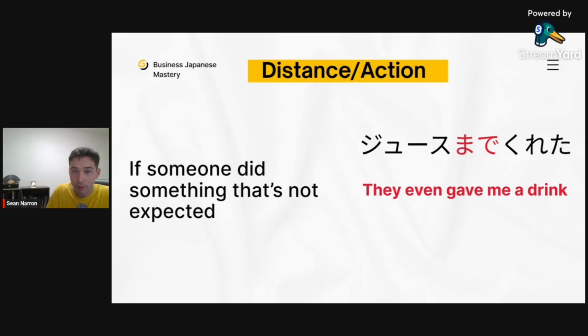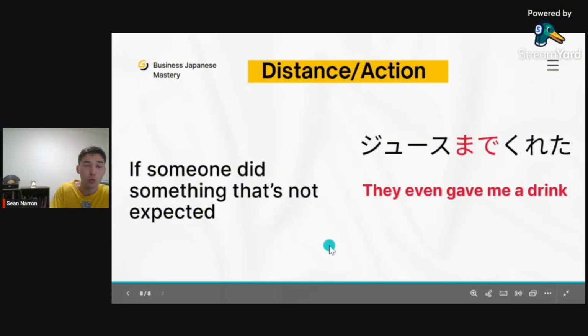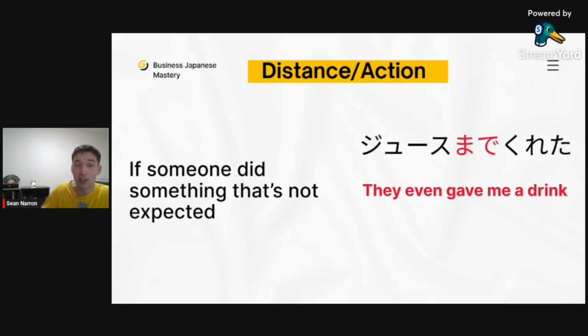All right, what else do I have? Oh, I think this is it for the slides. And guys, those were 3 connectors that you can use. Again, without these, you're going to end up knowing a lot of words but not being able to speak Japanese. But by knowing these connectors, you're going to be able to sound more fluent and actually start speaking Japanese like a pro.